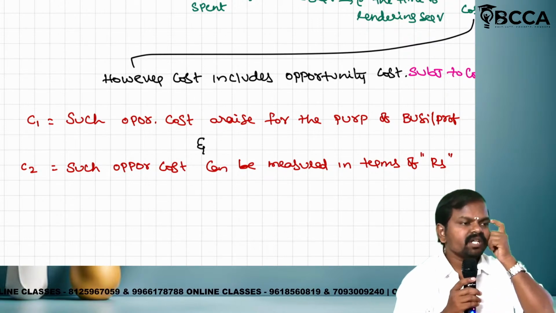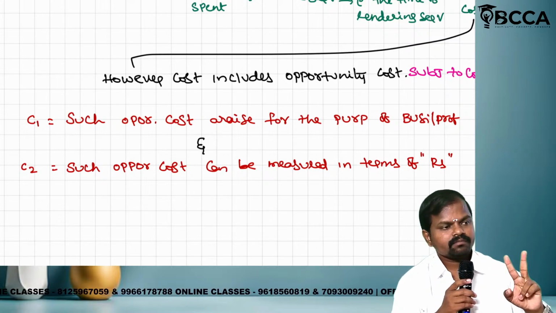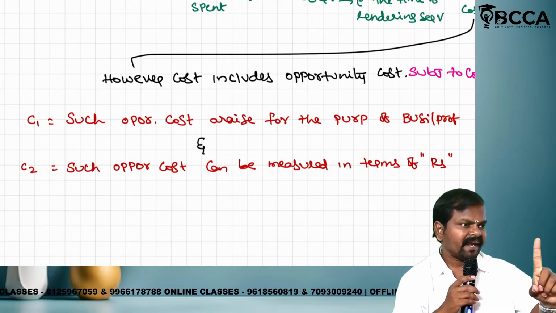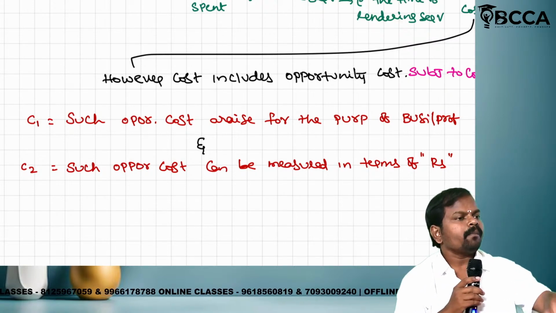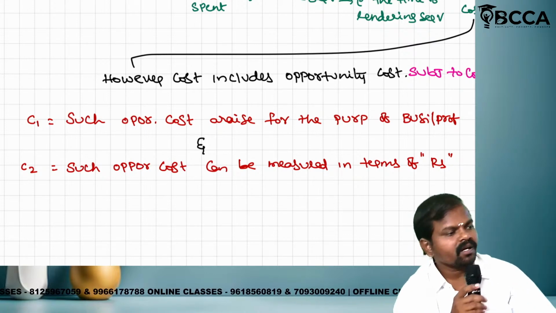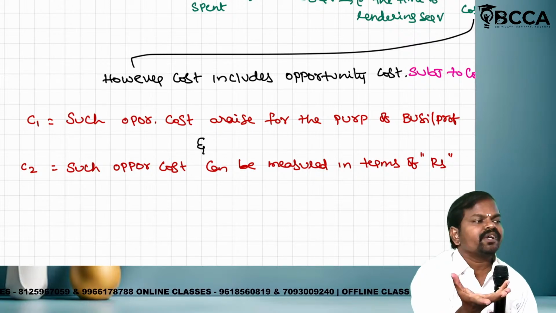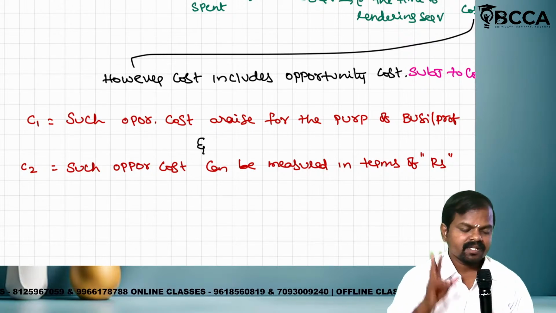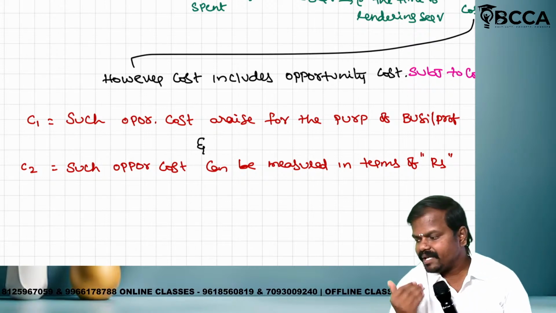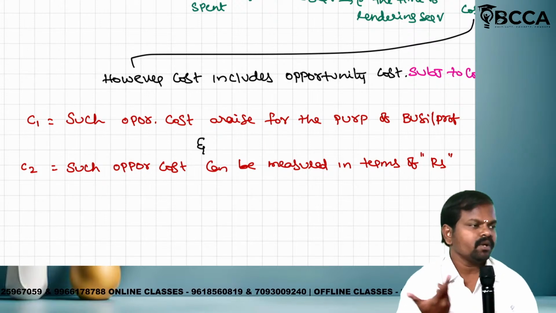What is the Indian version? If both conditions are satisfied, then such opportunity cost shall be referred to as cost. If one of the conditions fails or is not satisfied, such opportunity cost shall not be referred to as cost. What are the conditions? Such opportunity cost arises during the course of business. Condition 2: such opportunity cost can be measured in terms of money or rupees.